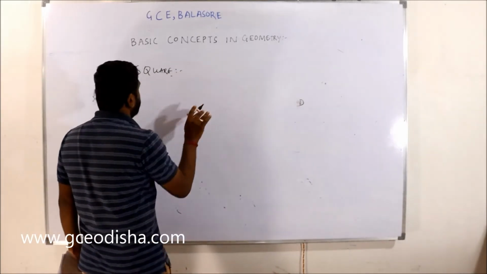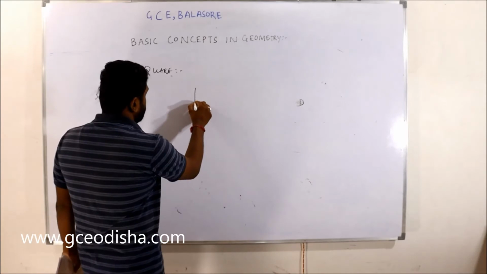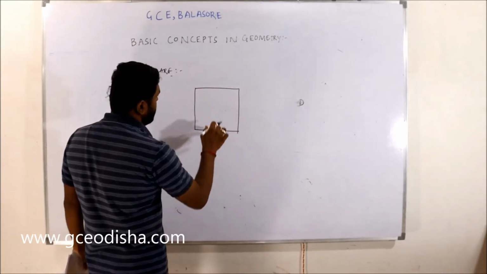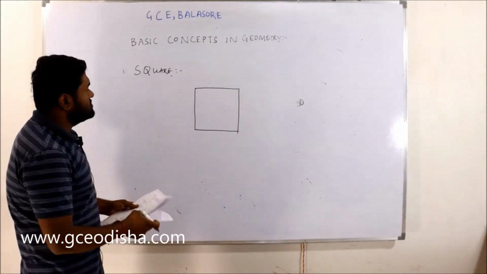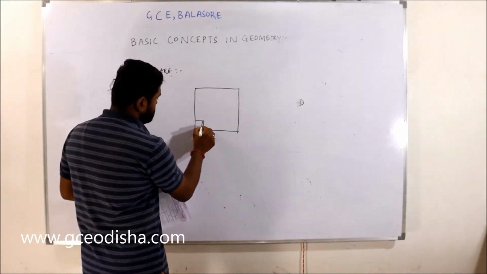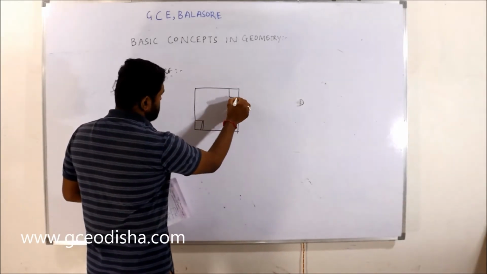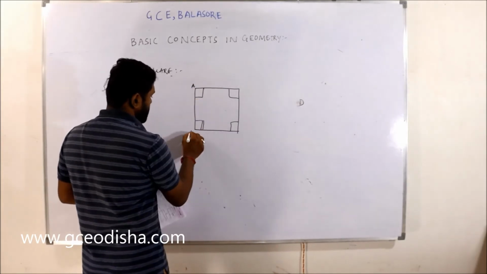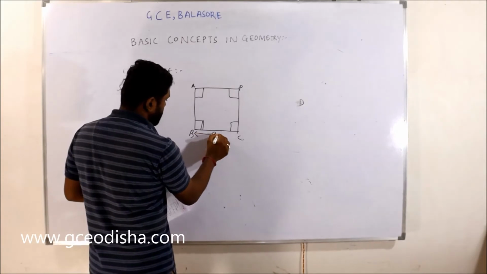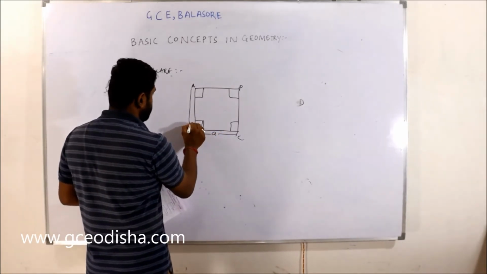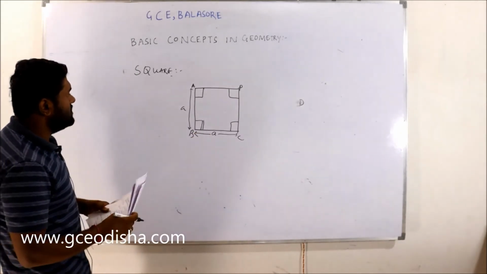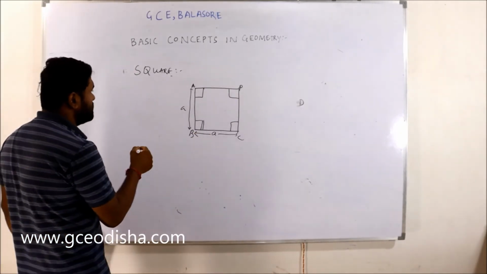A square is a 2D object where both sides are equal and all the angles between the sides are 90 degrees. This angle is 90 degrees, this angle 90, this angle 90, this angle 90. This is A, B, this is C and D, and the distances of all the sides are equal and the angle between them is 90. Okay, let's start with the perimeter.